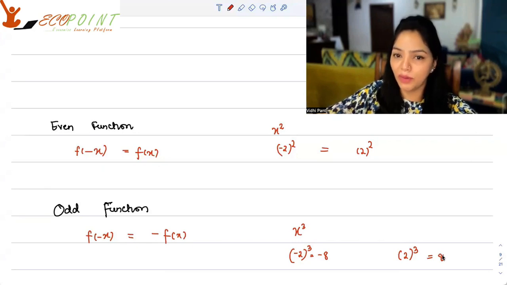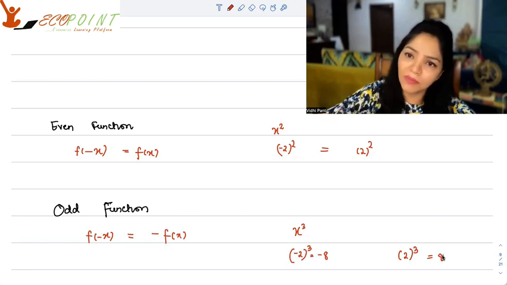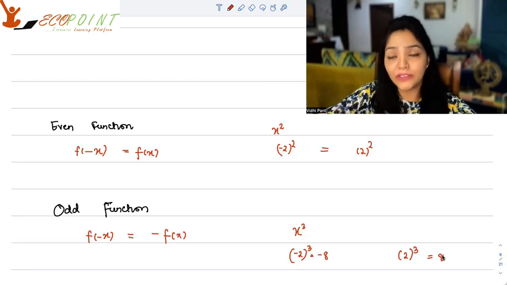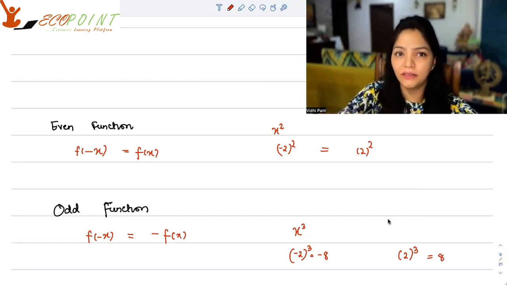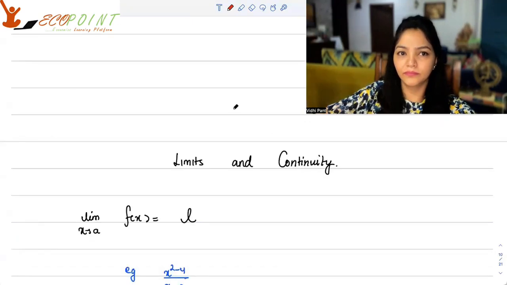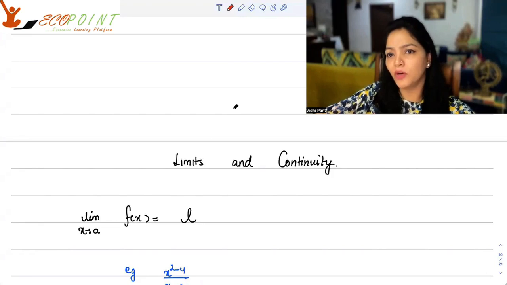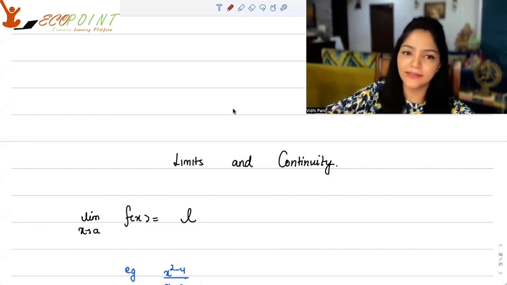You must be able to visualize whether a particular function given to you is odd or even. Apart from any direct question being asked on even and odd functions, it can have its own consequences. It can have some implications in terms of maxima, minima. So it's easy to think in those terms. This was just a brush up of your little bit of pre-calculus.